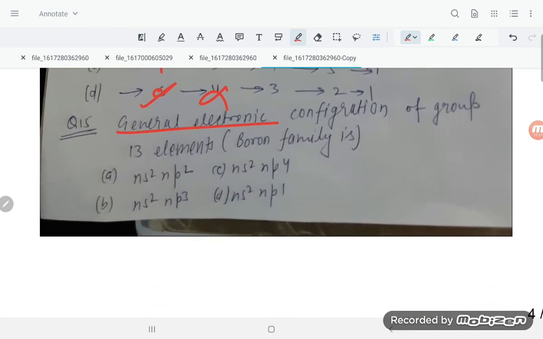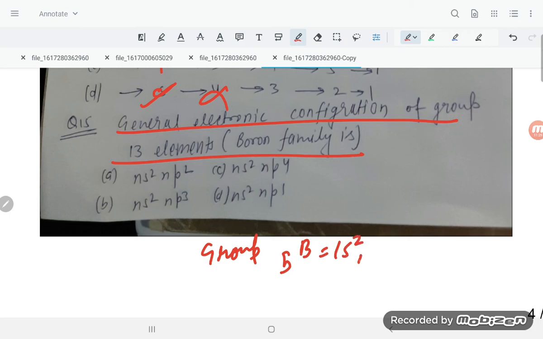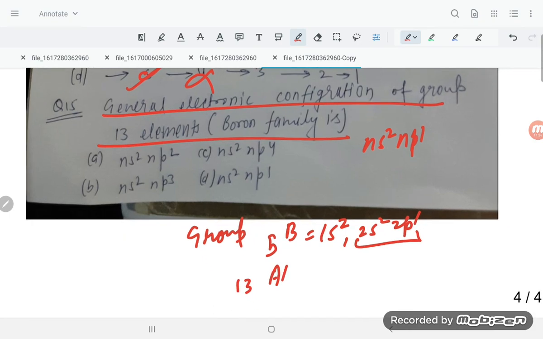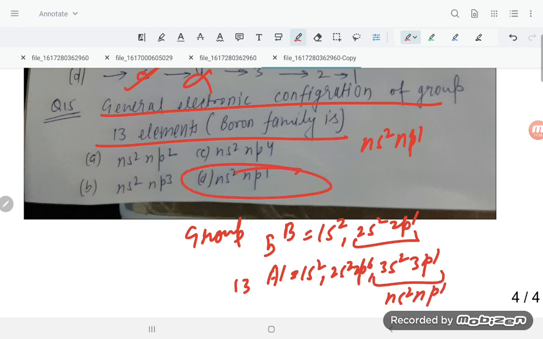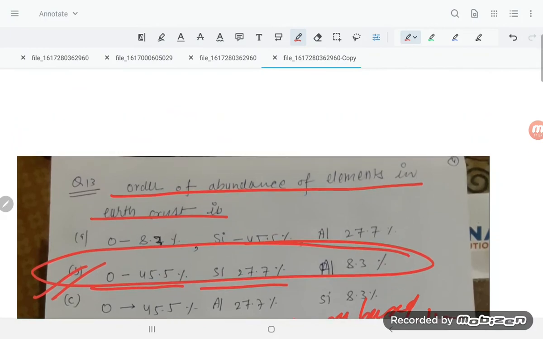Next one, general electronic configuration of group 13 elements. Anyone you can calculate. Suppose you take boron, 5: 1s2, then 2s2, 2p1, so it is ns2, np1. If you take aluminum as an example: 1s2, then 2s2, 2p6, then 3s2, 3p1. So it is ns2, np1. Correct option is option number D. So this is all about the answer, students.